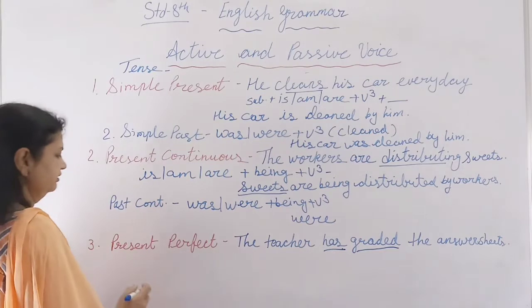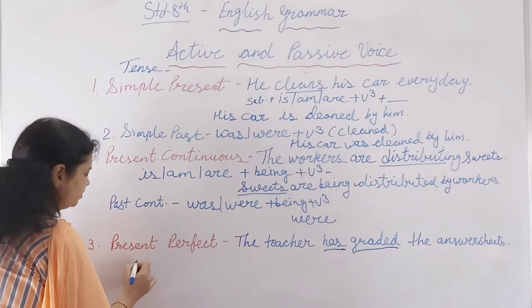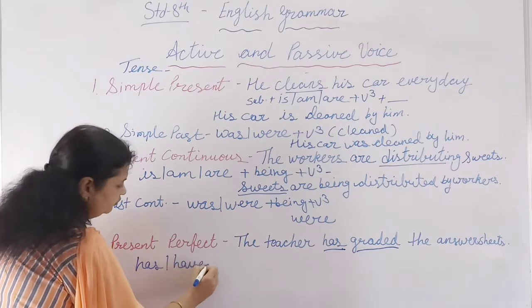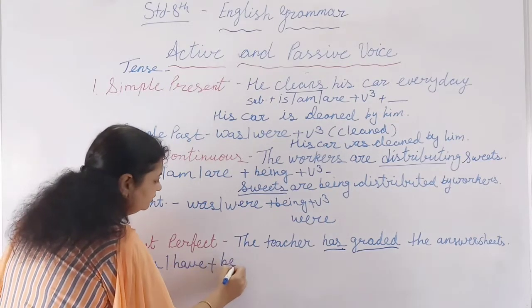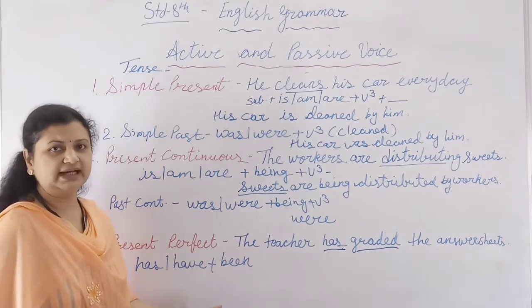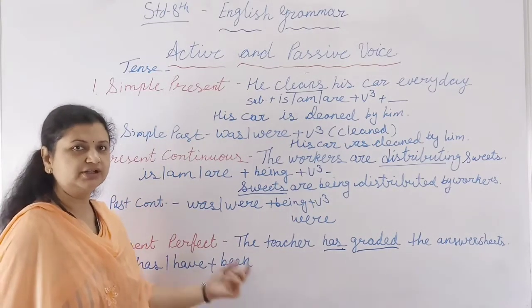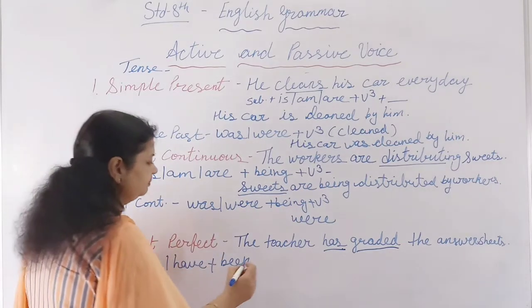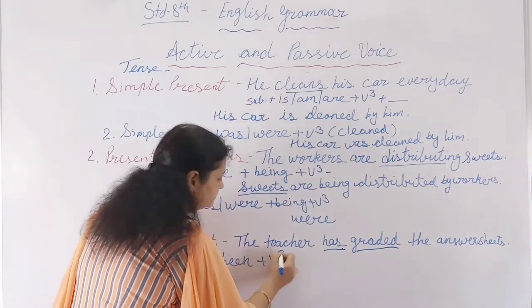Now let's see what the passive structure will be. Has, have plus been, because we cannot use being over here. The ing form is used only in continuous tenses. Has, have plus been plus verb third form.